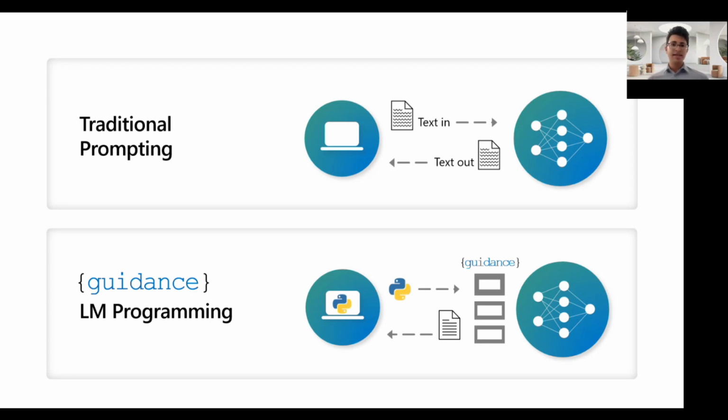Instead of writing plain text prompts, we get to write, as software engineers, rich, expressive programs. Guidance sits directly in the inference stack of the model, which for the first time makes it truly possible to control these models in ways that you can't with the traditional text in, text out interface. We'll go into a lot more detail about how it works throughout the course of this talk.